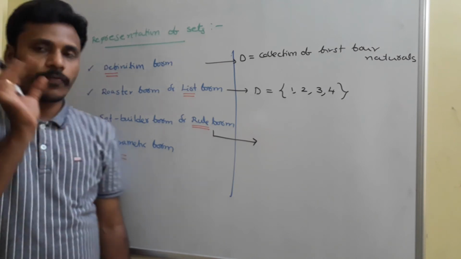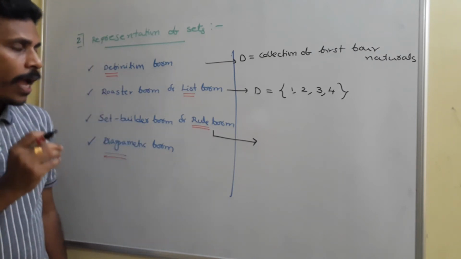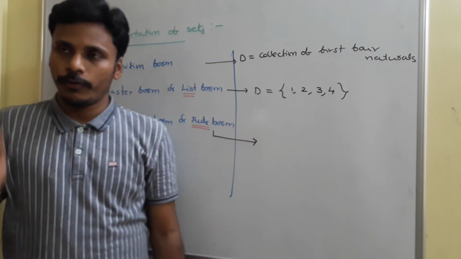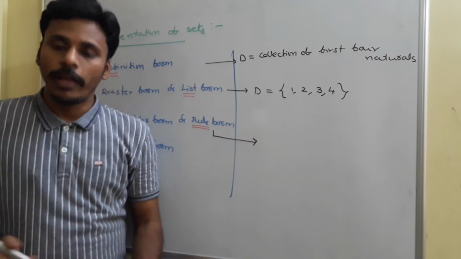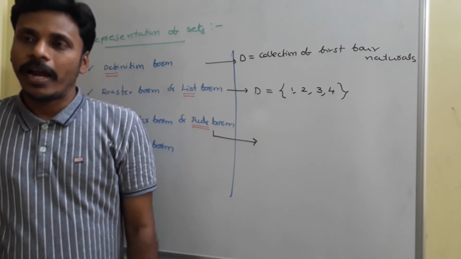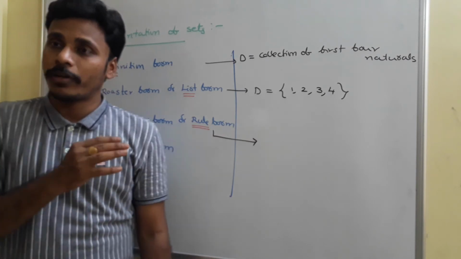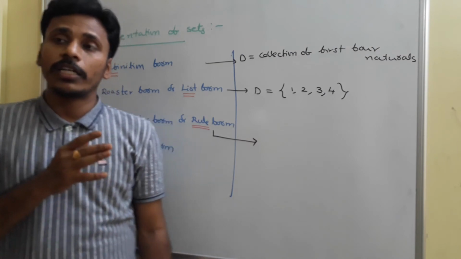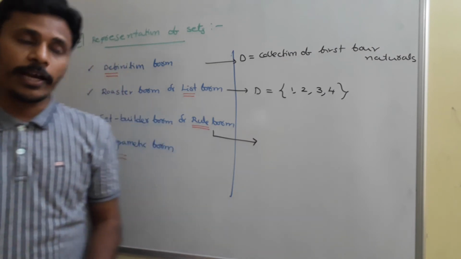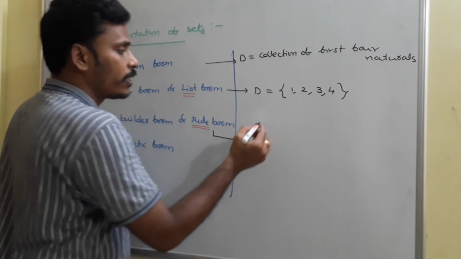We need to look at each and every element of the set 1, 2, 3, 4 and find a rule, a property which is satisfied by each and every element of the set. It is very clear that every element of that set is a natural number, and all those numbers are less than or equal to 4.